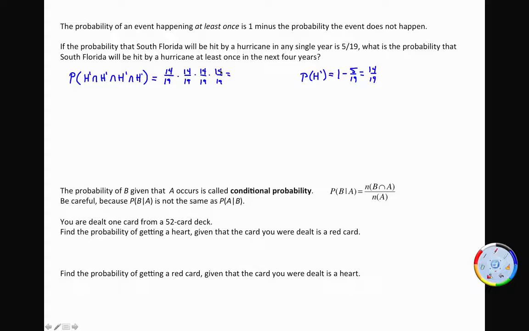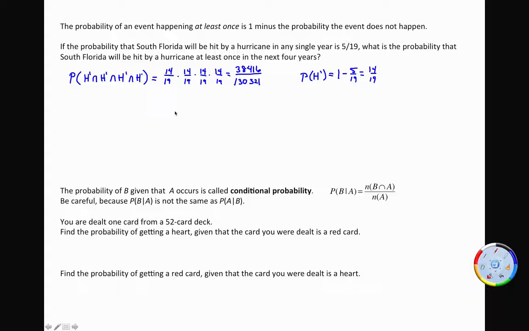All right, let me grab my calculator, see what that is. So that's 38,416 over 130,321. Okay.